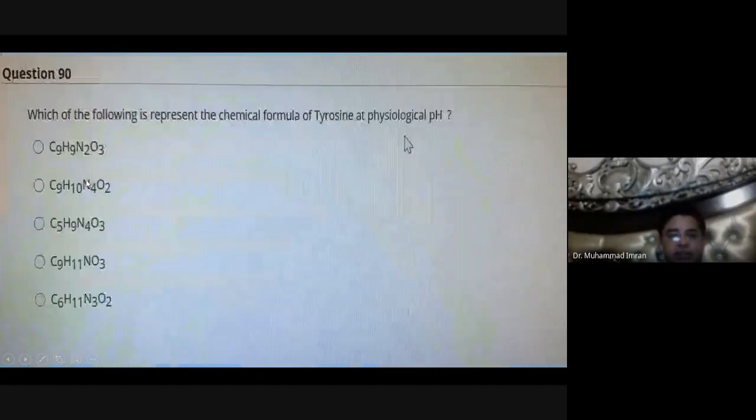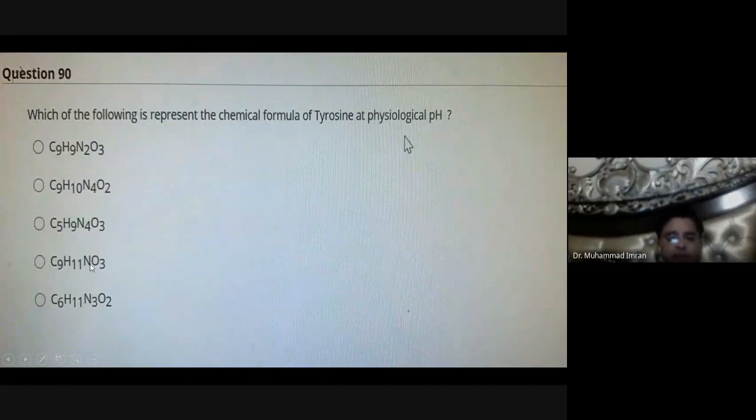Which of the following represents the chemical formula of tyrosine at physiological pH? Tyrosine contains only one nitrogen. So one nitrogen, here is two nitrogen, four nitrogen. Here is one nitrogen. So C9H11NO3. This will be right.